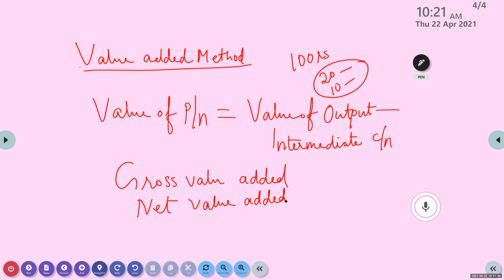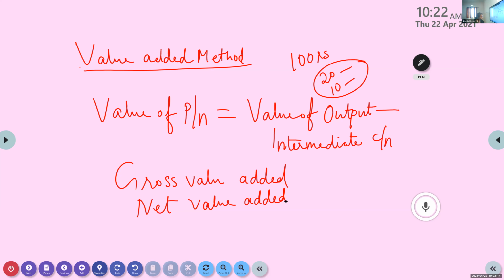So always keep it in your mind that if we include depreciation, that is gross. If you reduce or remove depreciation, that is net. Okay. Now one example I'm telling.